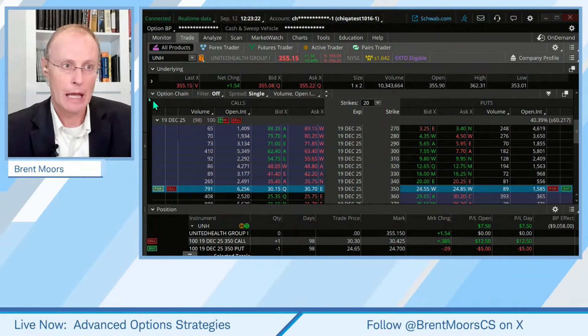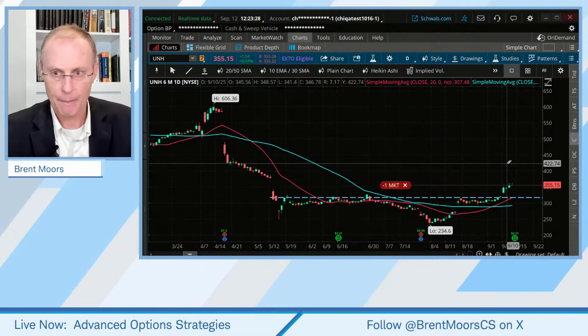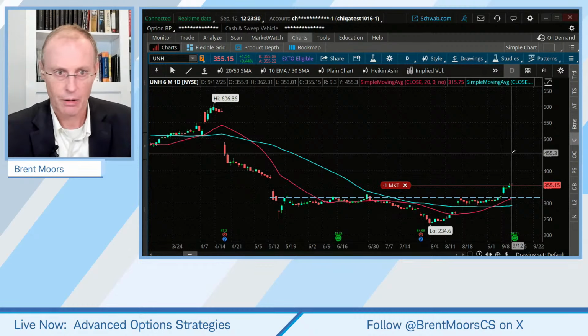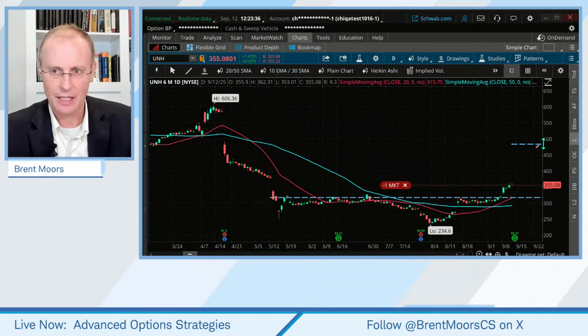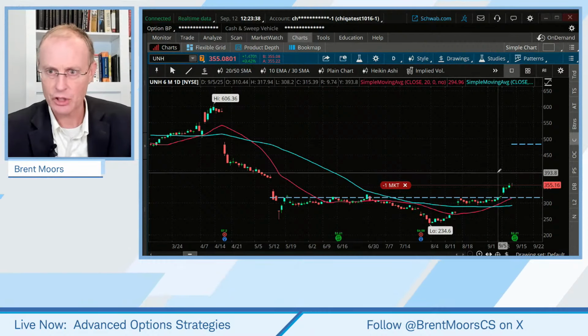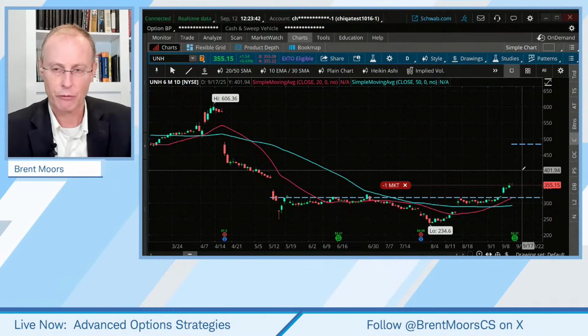So what if the stock goes up, let's say up to this gap here, 483, okay? So maybe that's too overly optimistic. Let's just say it goes up to $400, okay? Not a super massive run up.